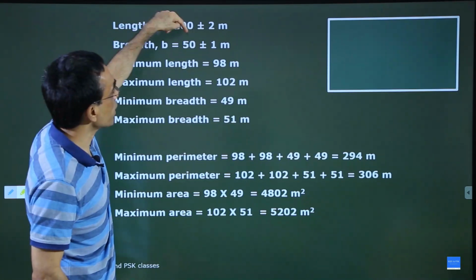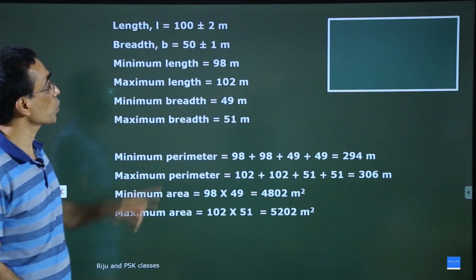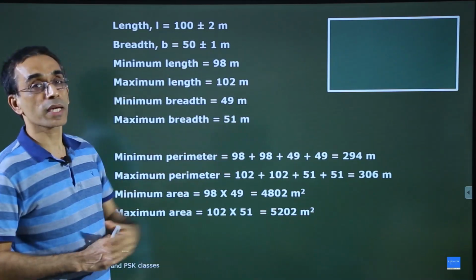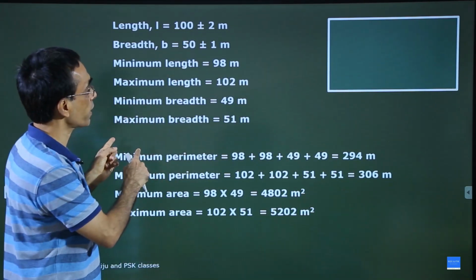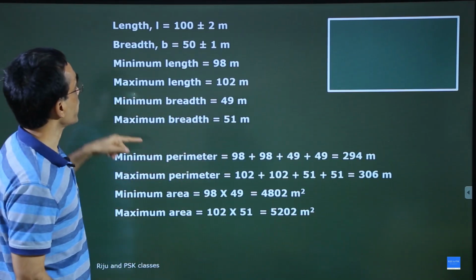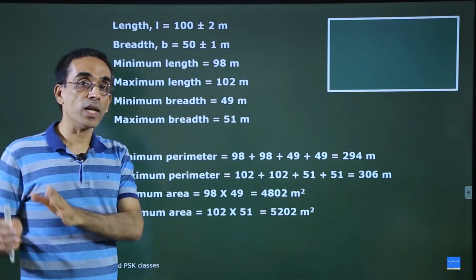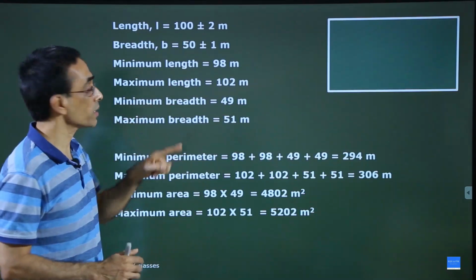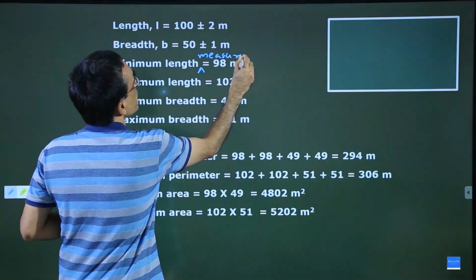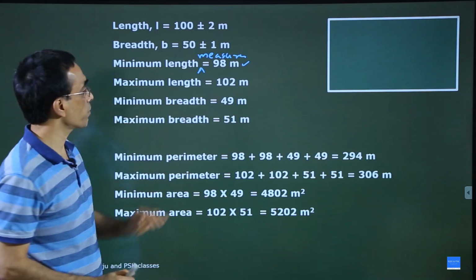The length was measured as 100 plus or minus 2 meter. This is the value from the previous example, and it varies from 98 to 102. The breadth was 50 plus or minus 1. That means the variation was 49 minimum to 51 maximum. So what is the minimum length of the side? The minimum length measured is 98 and the maximum length measured is 102. Minimum breadth is 49, maximum breadth is 51.